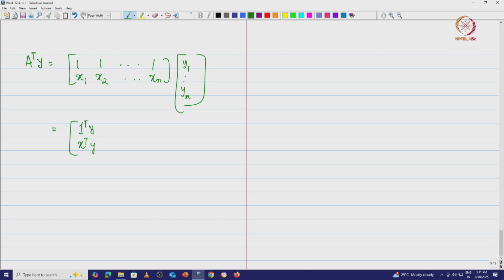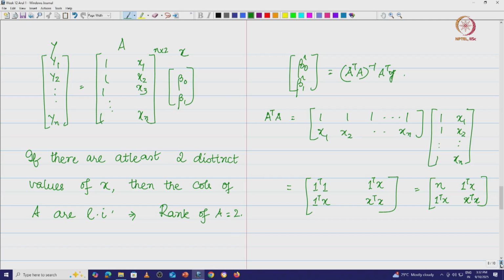Now I know the parameters beta naught hat and beta 1 hat are given by A transpose A the whole inverse into A transpose y. To find A transpose A the whole inverse, I have to find the determinant, which is given by the determinant of this matrix. So let us do this.